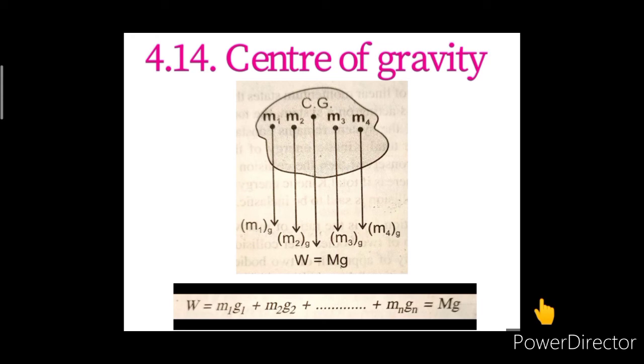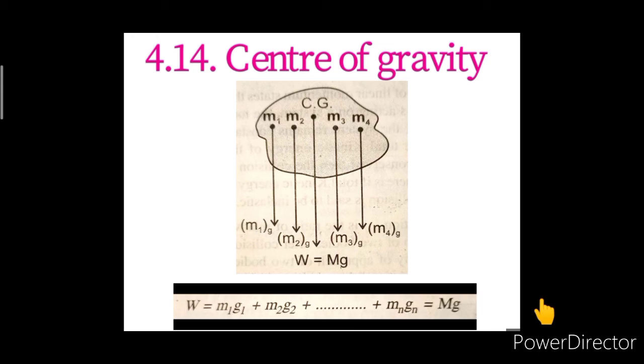And this point is called the center of gravity of the extended object. So, we can define the center of gravity as a fixed point through which the whole weight of the body always acts vertically downwards, whatever may be the position of the body. There is a fixed point through which the total weight of the body always acts in the vertically downward direction. Whatever the position of the body, that fixed point is called the center of gravity.